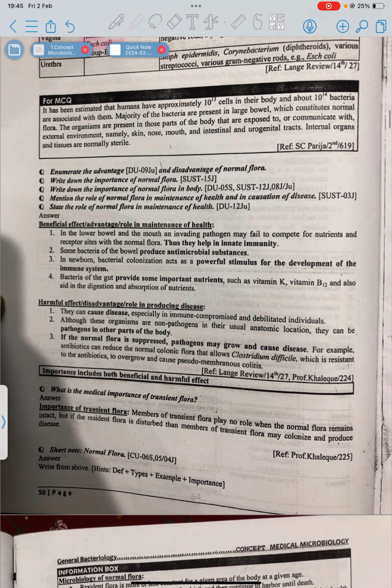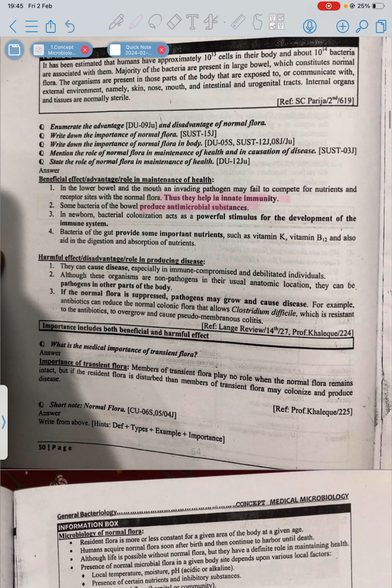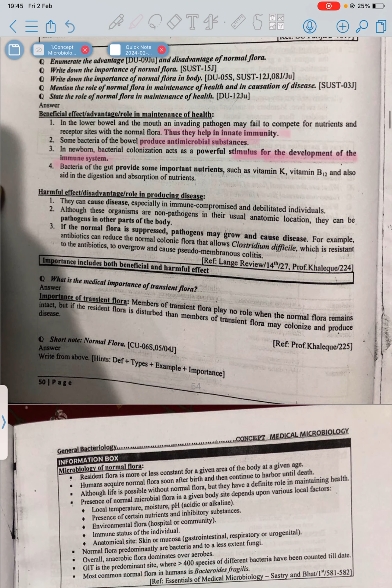Beneficial effects: they help in the development of innate immunity and colonization resistance. Some bacteria produce antimicrobial substances, which we know are produced in the stationary and late phases of growth. In newborns, they act as a stimulus for the development of the immune system, as they are antigenic, so they help in the development of antibodies. Also, they provide nutrients like vitamin K and B12 and help in digestion and absorption of nutrients.